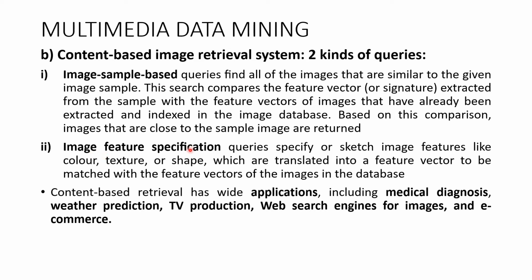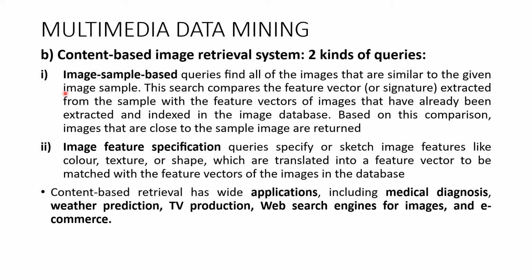Another approach is image feature specification. These types of queries specify or sketch image features like color, texture or shape, which are translated into a feature vector to be matched with the feature vectors of the images in the database. So here the feature vector or signature is extracted, whereas in this case the feature specification of the image, like its color, texture or shape, is extracted and compared with the already stored feature vectors of the images, and the new image will be classified based on these feature specifications.